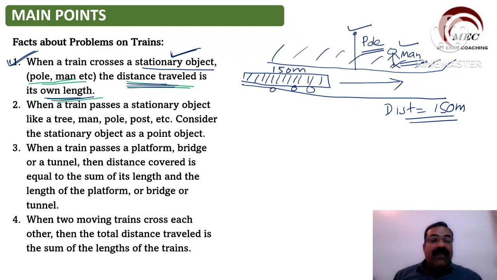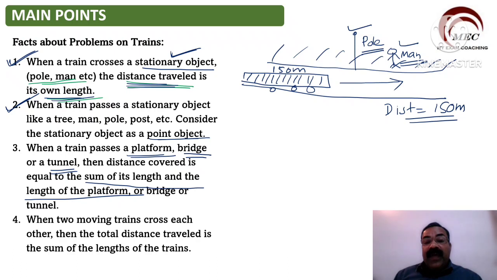Second, when the train passes a stationary object like tree, man, pole, post, consider the stationary object as a point object. So here we will consider this as a point object. Point number 2 is not very important. Leave it. Next, when a train passes a platform, bridge or tunnel, then the distance covered is equal to the sum of the length of the platform and train.